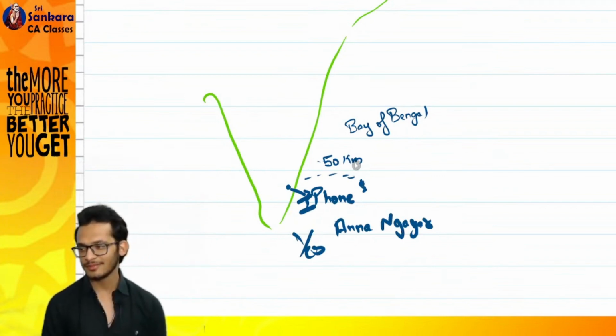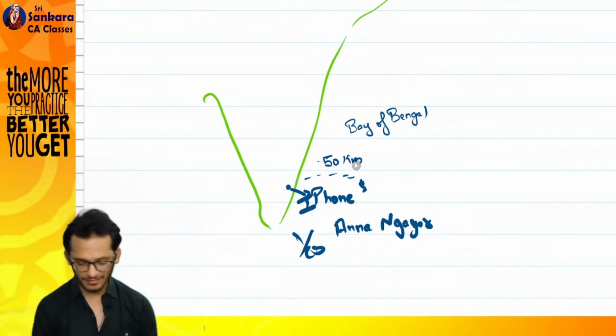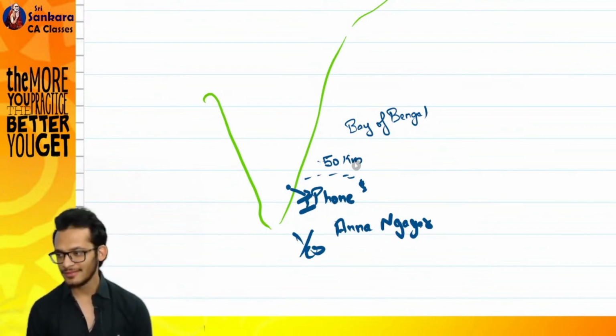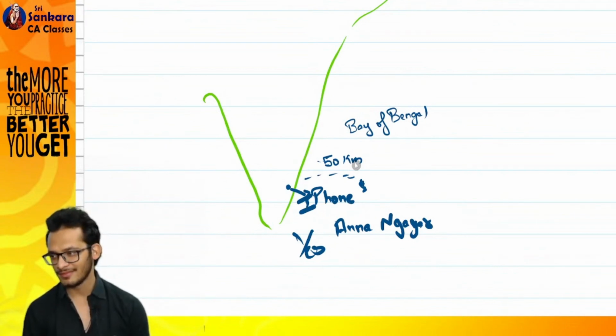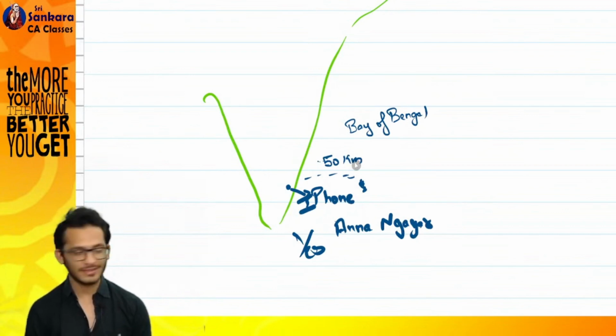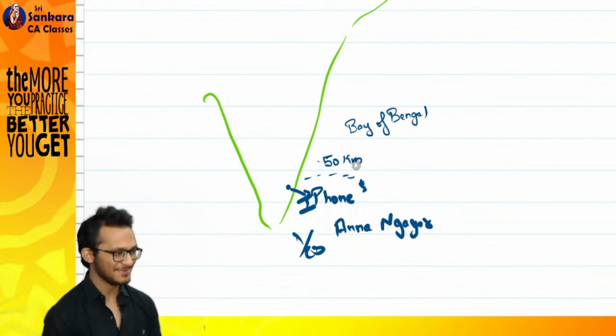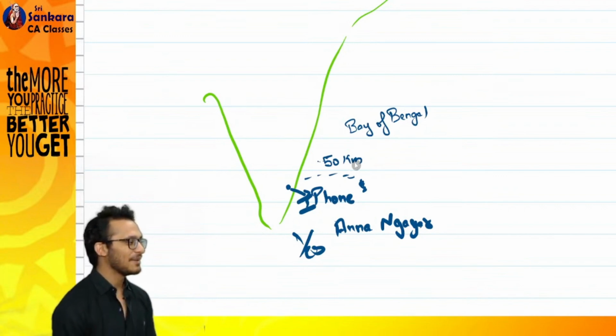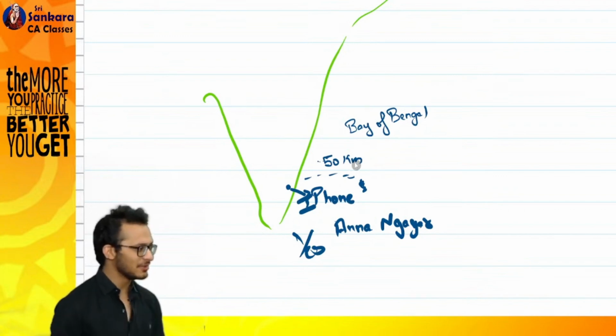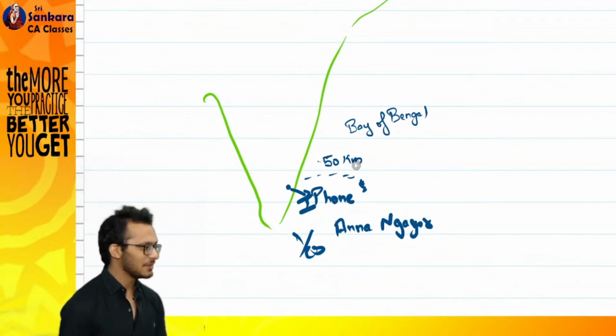Why? How? How did you say? Numbers. Okay. This is question number 2. Hold it. Okay. Question number 3.